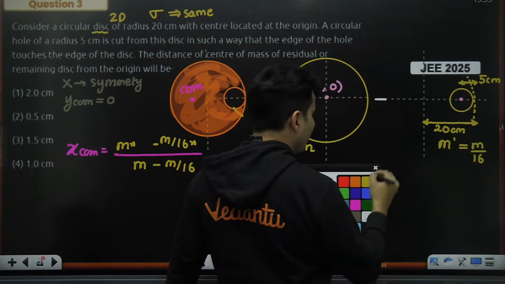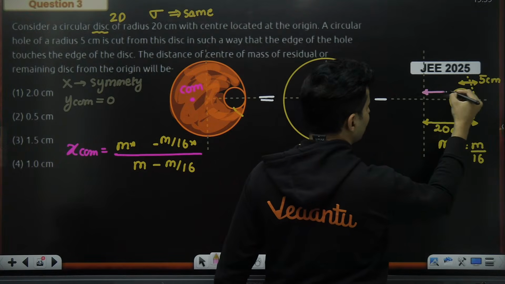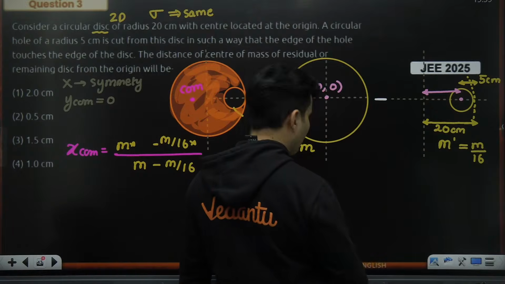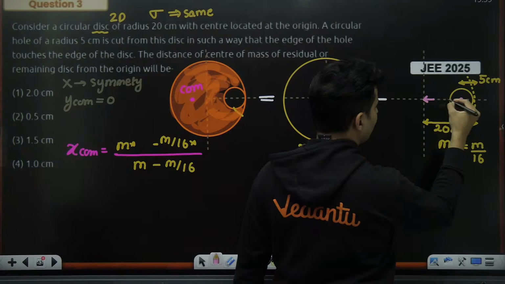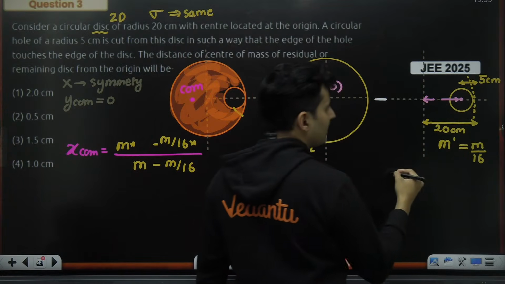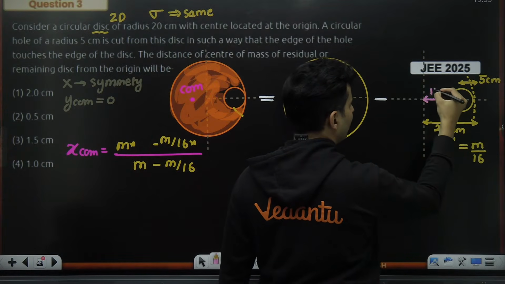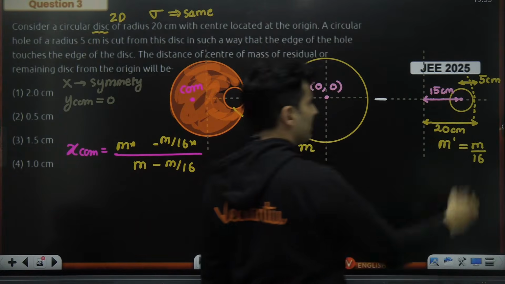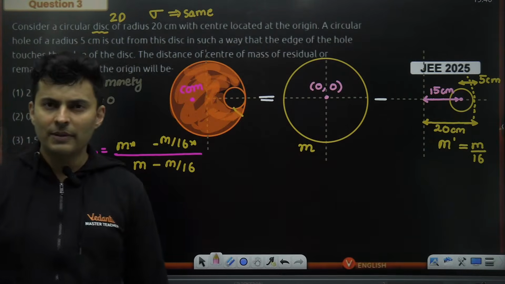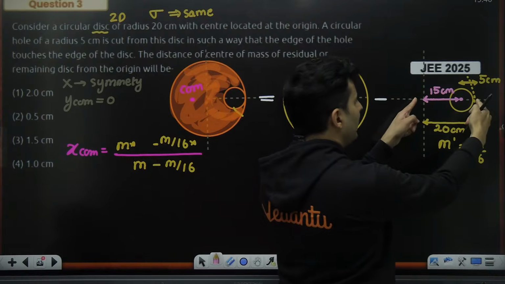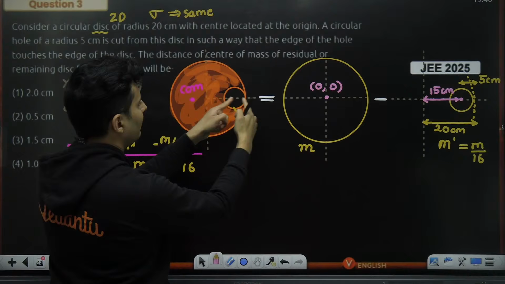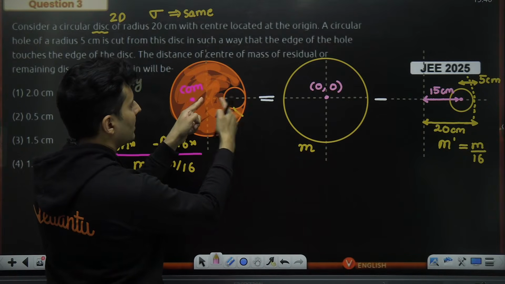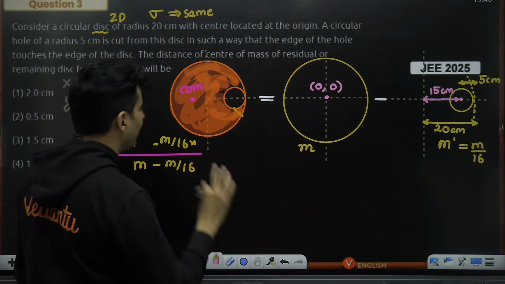So now you can easily guess how much this is going to be. Come on, my dear students. How much will this exactly be? This will be 15 centimeters. Does that make sense, everyone? So out of radius of 20, 5 is taken out, 15 is remaining. This was 20, this is 5. So from the center to the origin, it is 15. Perfect. My job is done.